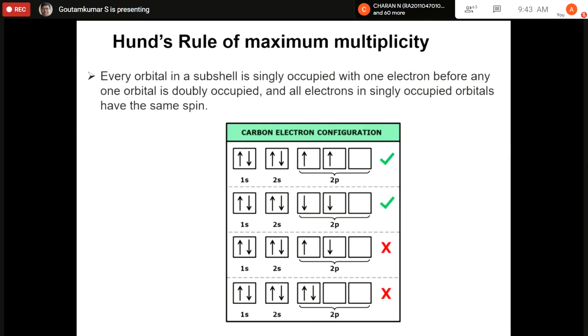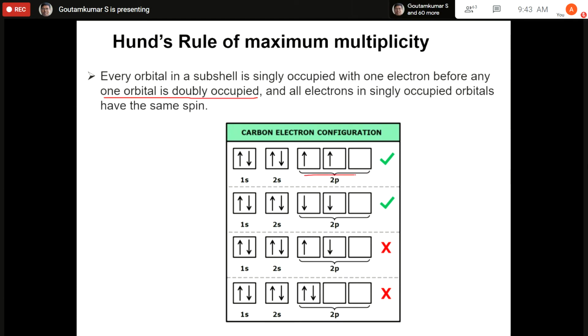The next rule is Hund's rule. What Hund's rule tells us is that every orbital in a subshell is singly occupied with one electron before any one orbital is doubly occupied. That means if you have orbitals of the same energy, each orbital will be given one electron first, and if there are more electrons, then only double occupation takes place. The electronic configuration of carbon is 1s2, 2s2, and 2p2.